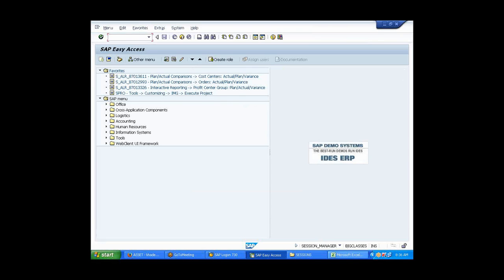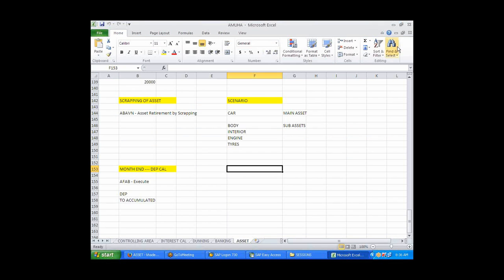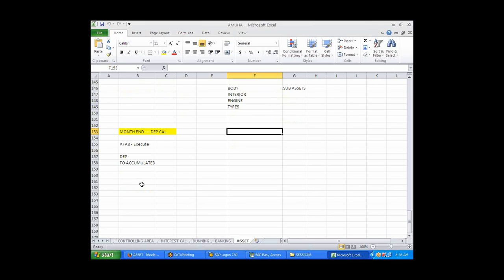Okay. Come back to asset accounting. Everyone there? Yeah, okay. All right. Yeah, I'm there. This is very, very important, this part which I'm telling you. Yesterday we have done the month-end depreciation calculation. Now, there are legacy assets, right? We have a legacy asset. What are legacy assets? Old assets.